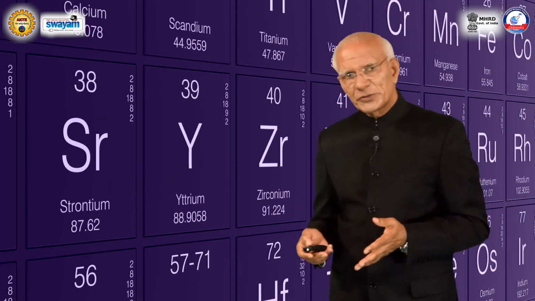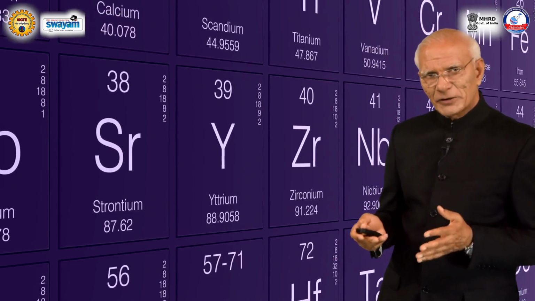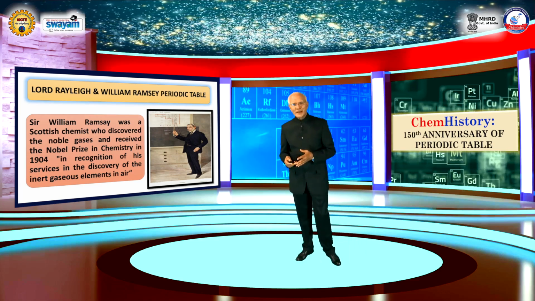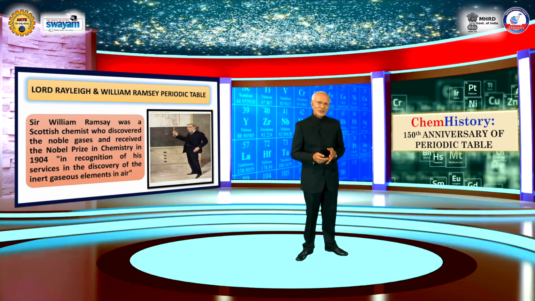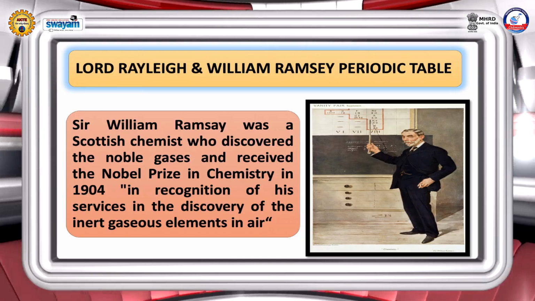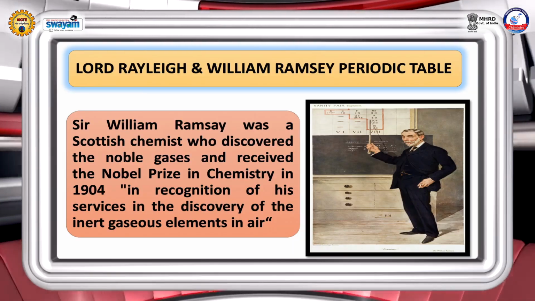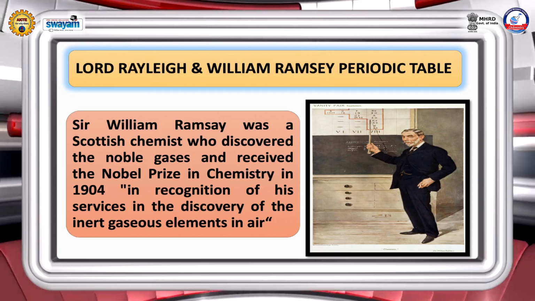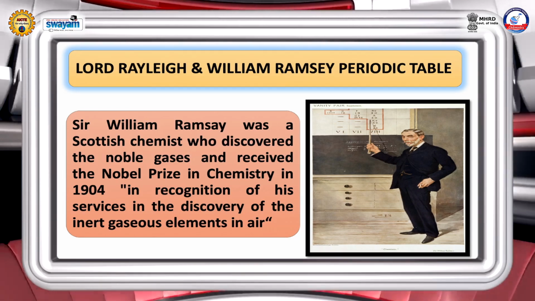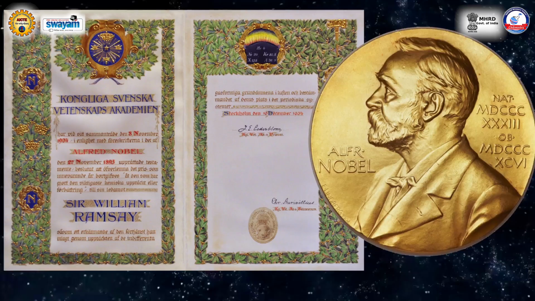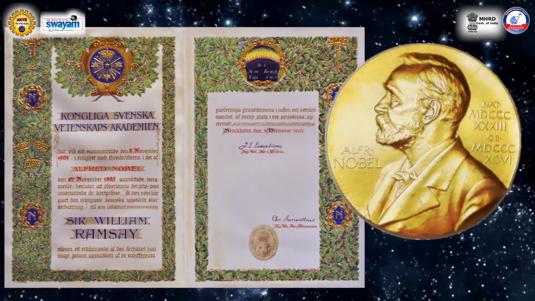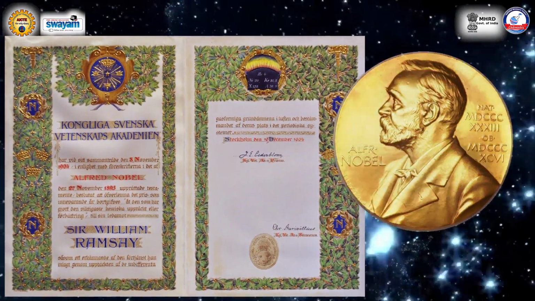And I am happy to share with you that in the same lab, after a gap of 100 years, in 1881, this great scientist William Ramsay, he discovered that it was an inert gas which was not dissolved in the water. It was argon. I am happy to share with you that Sir William Ramsay, who was a Scottish chemist and who discovered the noble gases, he received the Nobel Prize in Chemistry in 1904 in recognition of his services in the discovery of the inert gaseous elements in air.